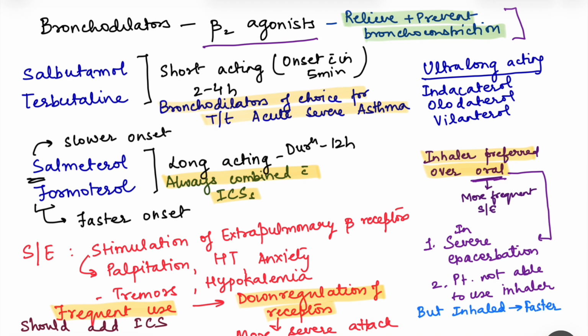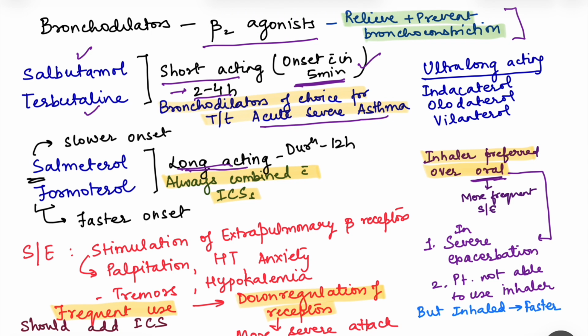So we have short acting beta 2 agonist and long acting beta 2 agonist. Short acting beta 2 agonists, we have salbutamol, also known as albuterol. Then we have terbutaline. Their action starts within 5 minutes. Very important. Their action starts within 5 minutes and it lasts for 2 to 4 hours. Because they are so fast acting, they are the bronchodilators of choice for treatment of acute asthma. So whenever there is an episode of asthma, these beta 2 agonists are the treatment of choice.